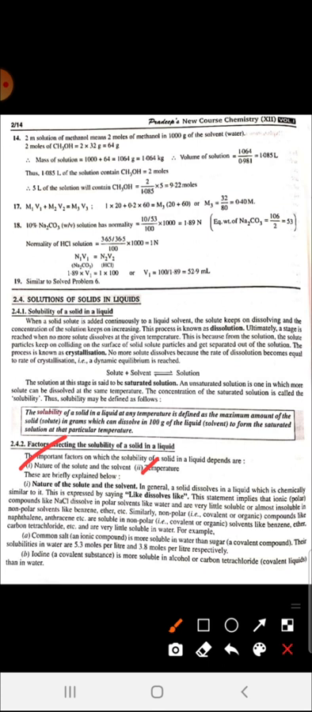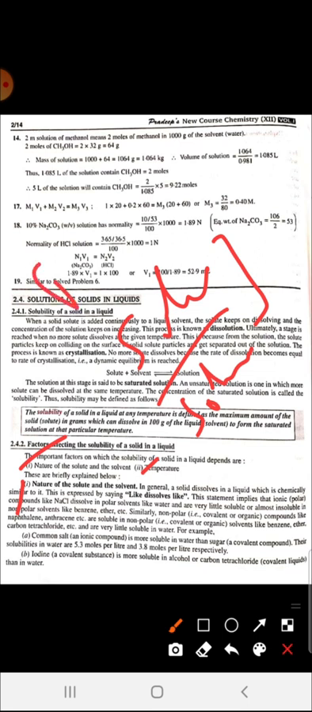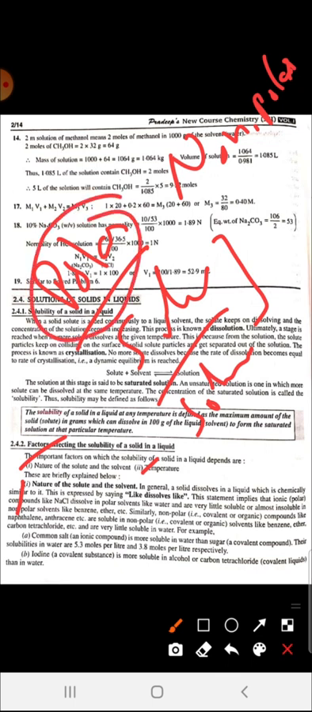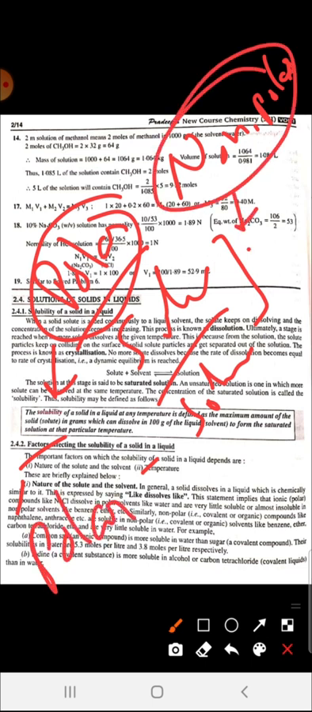So that's the same thing in the solution. In solutions, if the nature of the solute is similar to the nature of the solvent, then the solute may dissolve in the solvent. Otherwise they will not dissolve. So here nature means polarity, polar or non-polar. If the solute is polar, then it will dissolve in polar solvent. If the solute is non-polar, then it will dissolve in non-polar solvent.